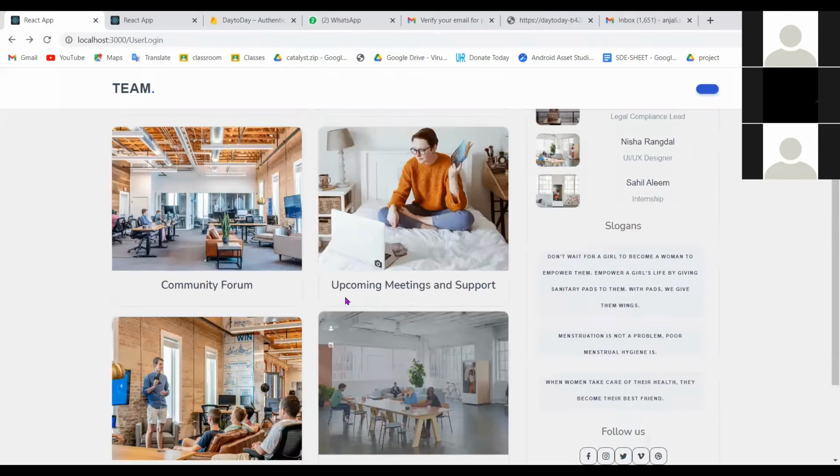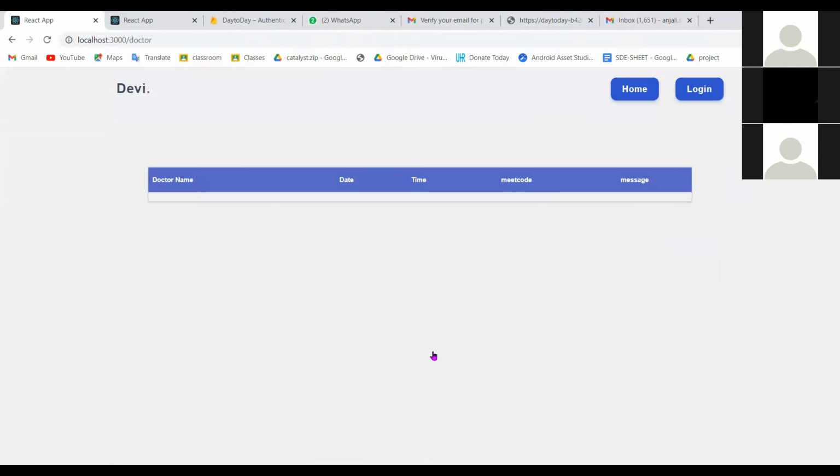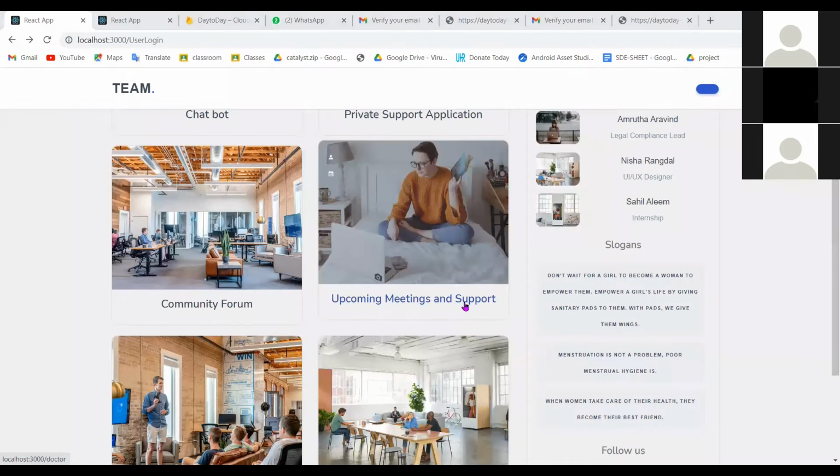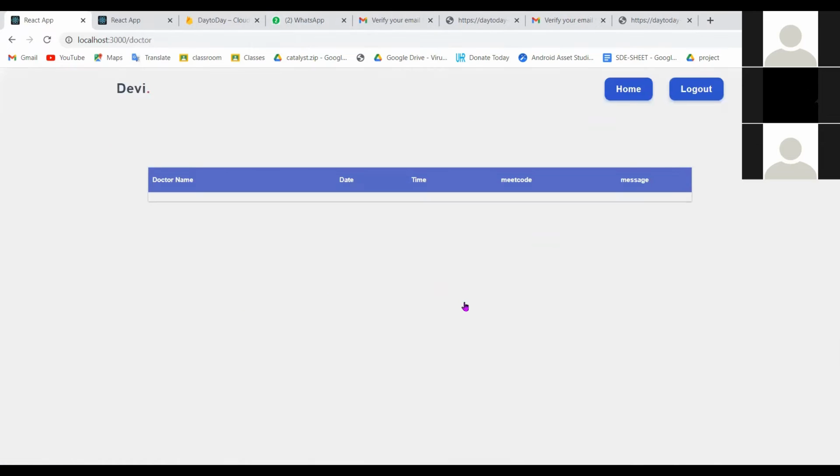Yeah, so Ritik would continue further. The fourth section that we have is giving us updates regarding upcoming meetings and further support provided by the website.